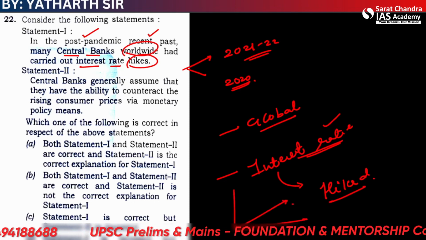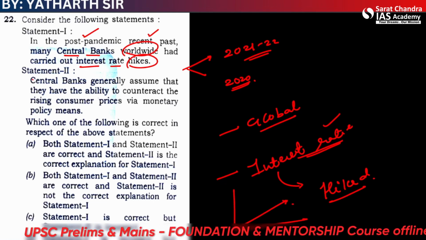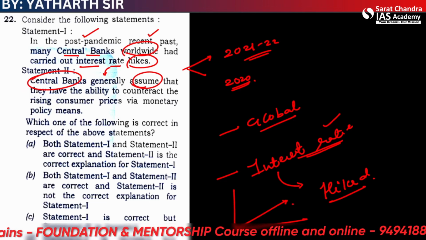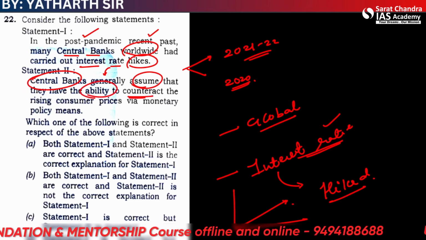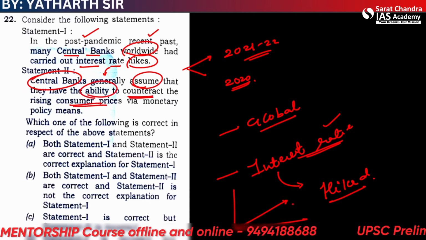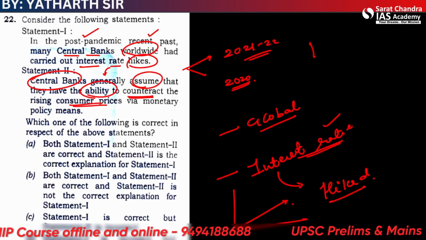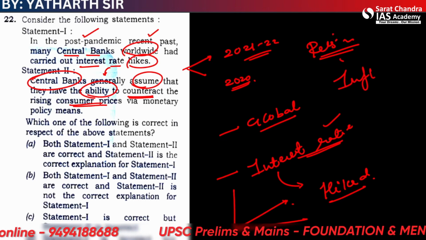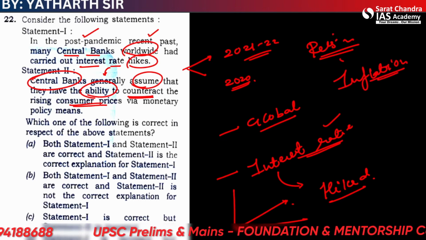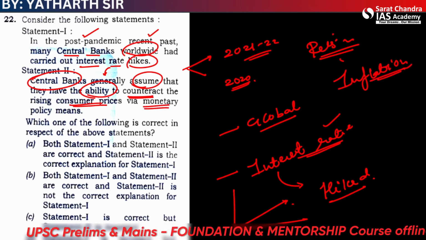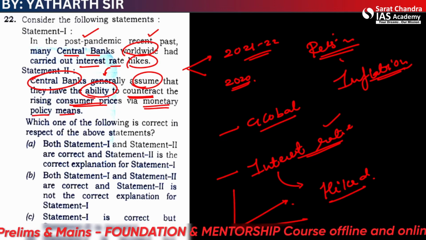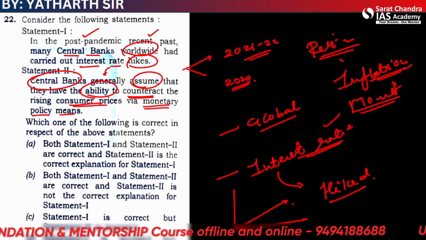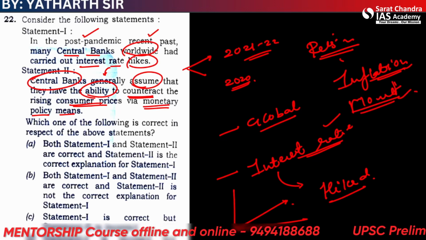The second statement is that central banks generally assume that they have the ability to counteract the rising consumer prices. What is another word for rising consumer prices? Inflation. Via the monetary policy means. So it's talking about monetary policy or tools of monetary policy.